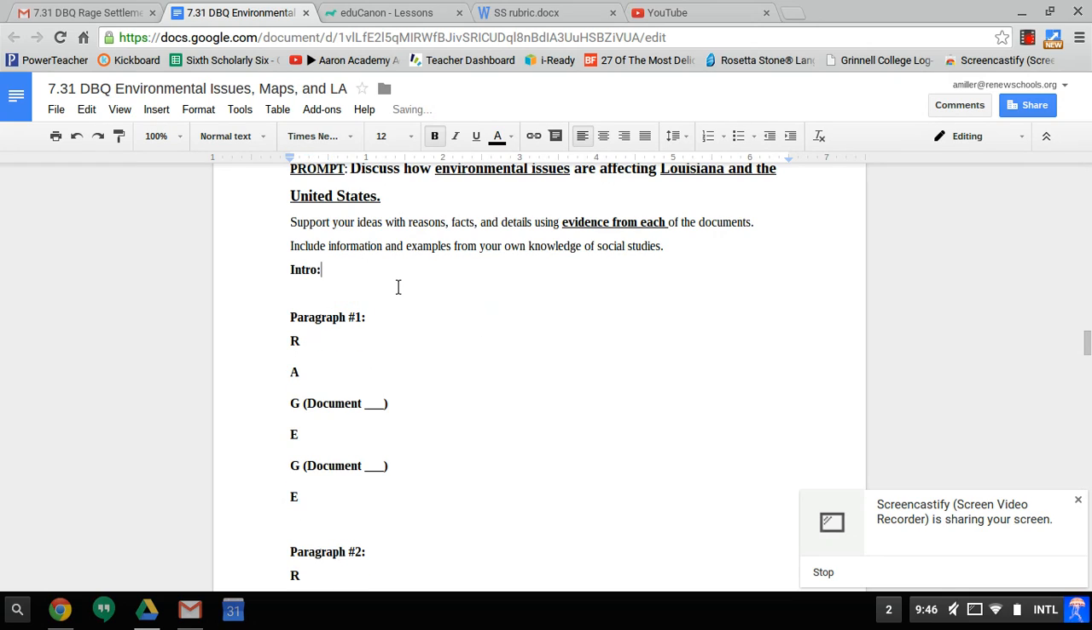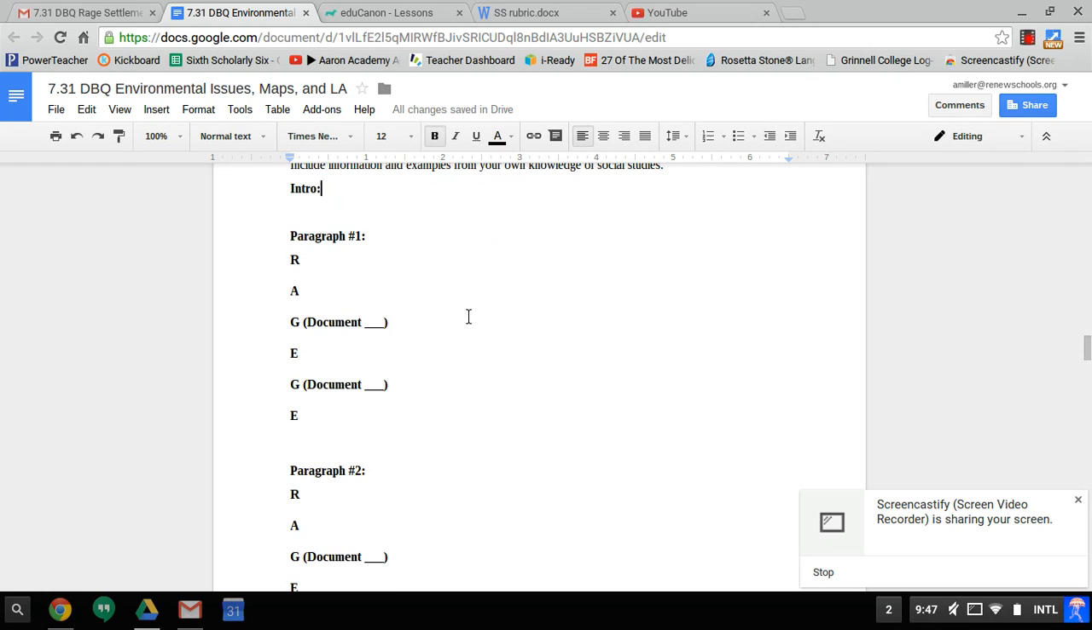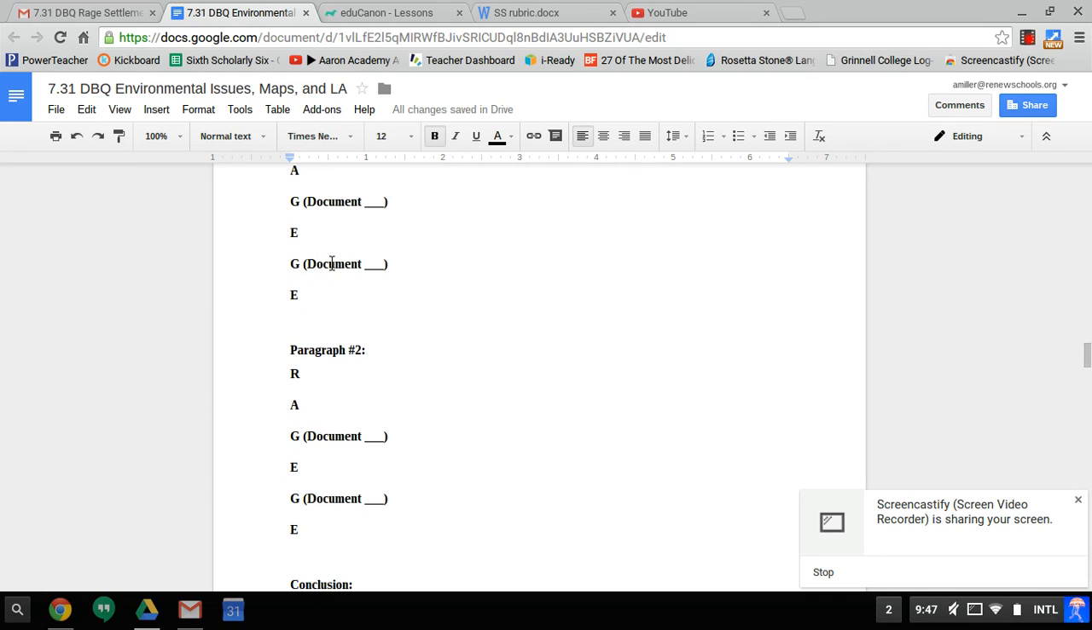And then you have your intro. And so in your intro, you need a short introduction. Paragraph 1, we have it built out with rage, restate, answer, give evidence, explain evidence. There's 2 different points to use documents. So you want to find which documents go together. If documents 1 and 2 go together, argue about them in the same paragraph. If documents 1 and 4 go together, do that. If you can write 2-paragraph essays that include all 4 documents in each paragraph, that's also fine.